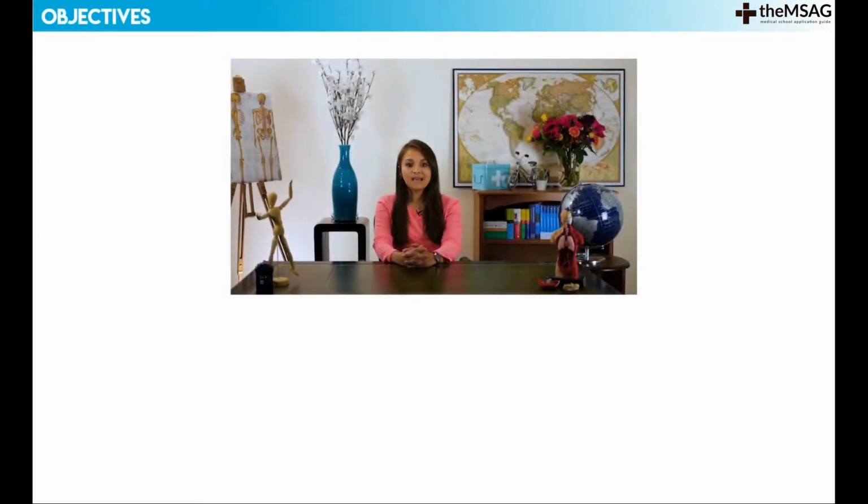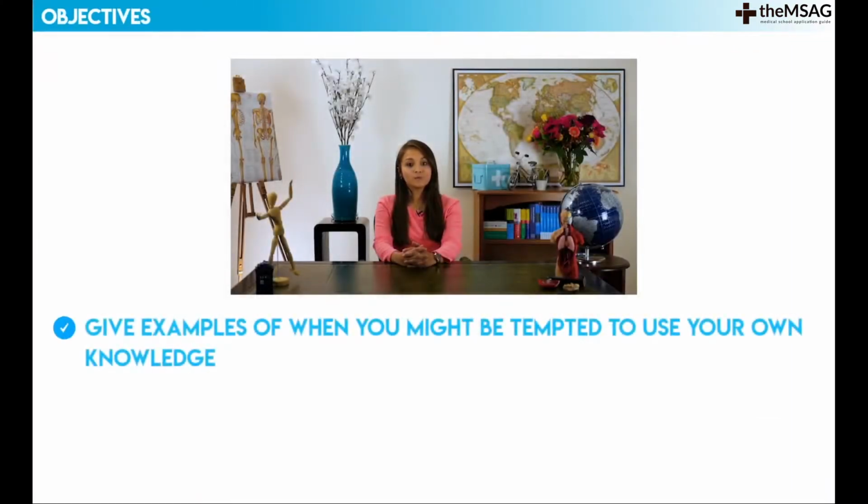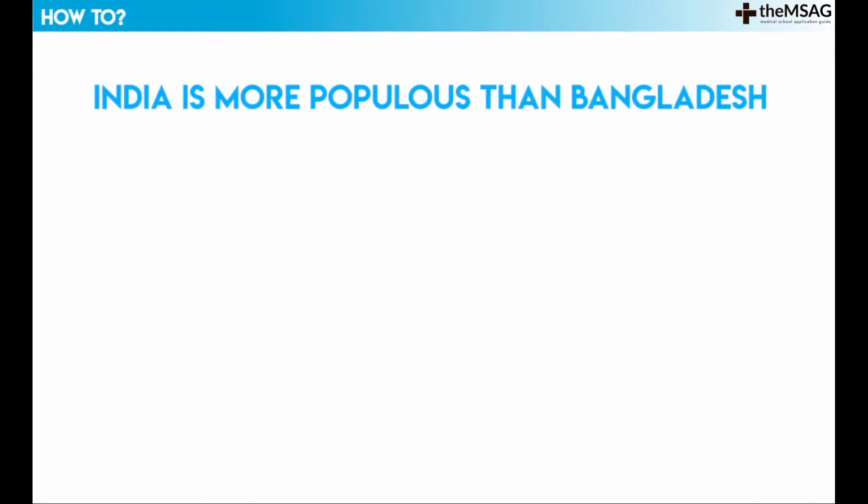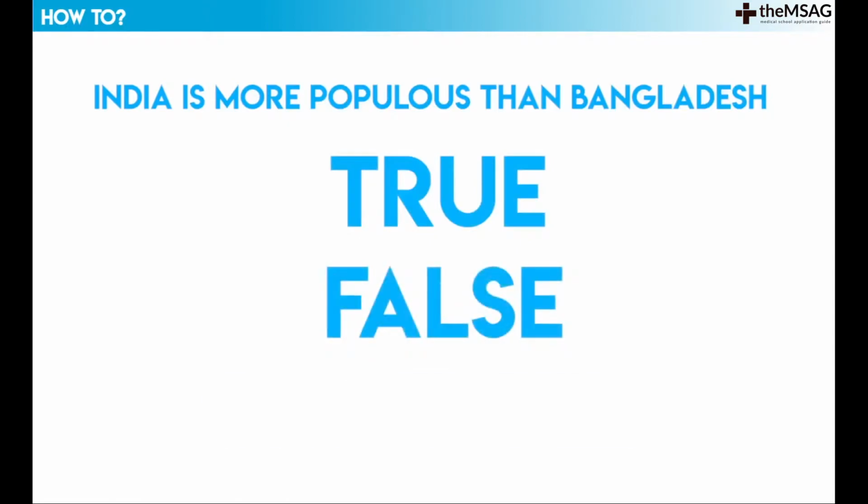Our objectives over the next few minutes are to give examples of when you might be tempted to use your own knowledge and demonstrate how ignoring any external knowledge or context you might have can often lead to the answer being can't tell. Imagine you got the question, India is more populous than Bangladesh. Is it true, false, or can't tell?